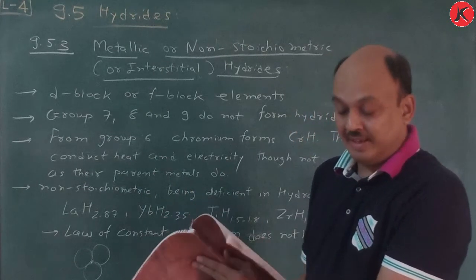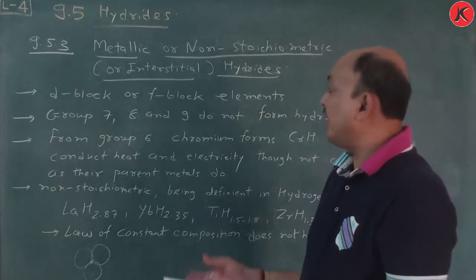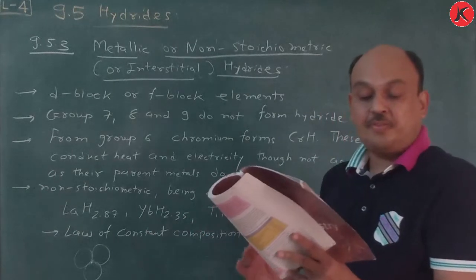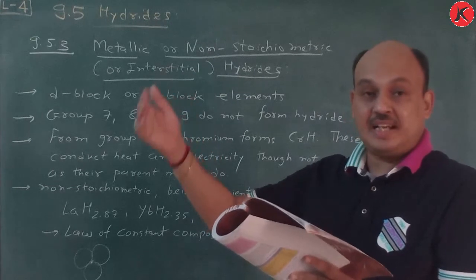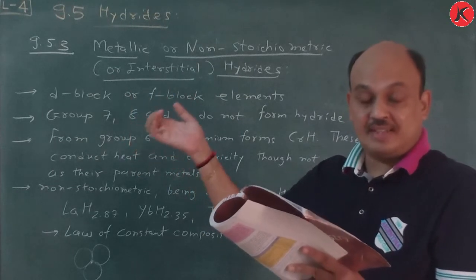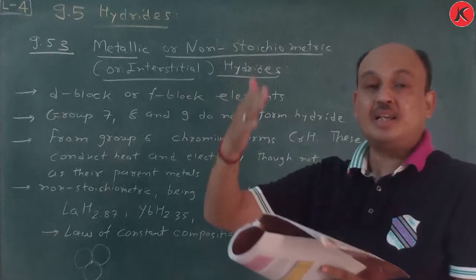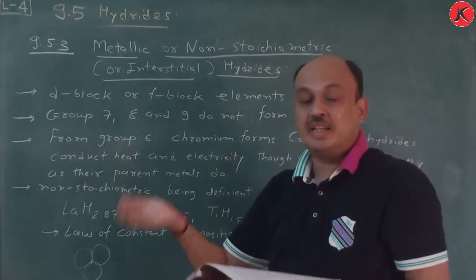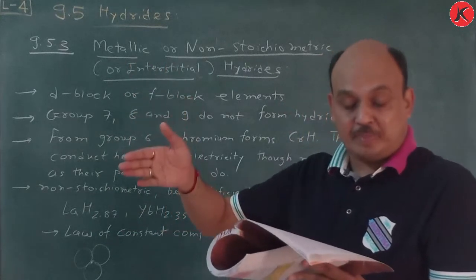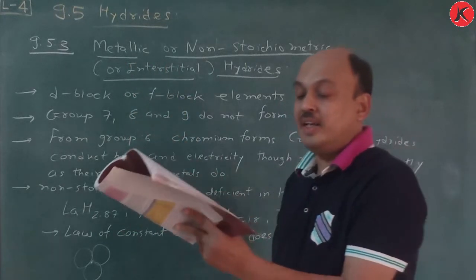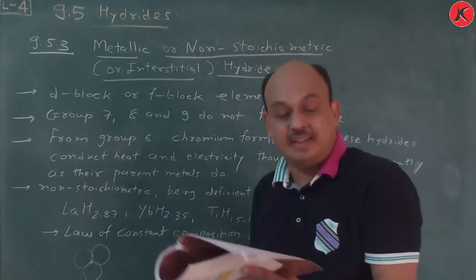This is all about hydrides. So first of all, once again we revise these hydrides. First of all, the definition of hydrides. When a metal reacts with dihydrogen, it gives the hydride form. Metallic oxide also reacts with dihydrogen. They are classified in three ways.